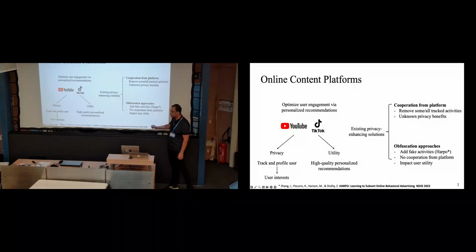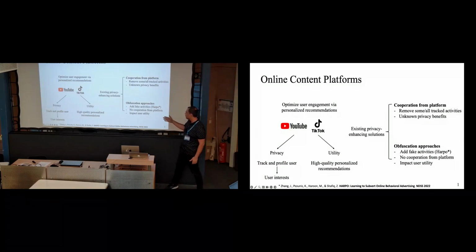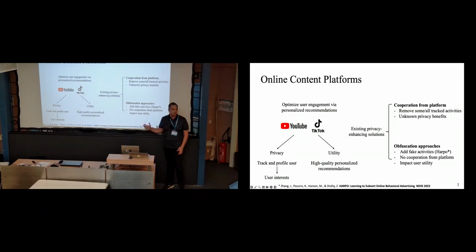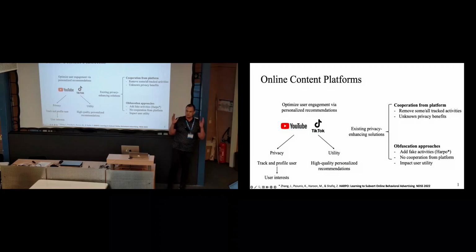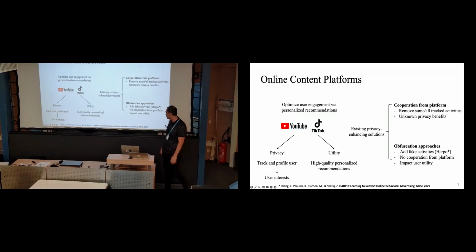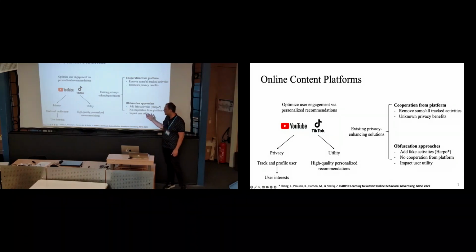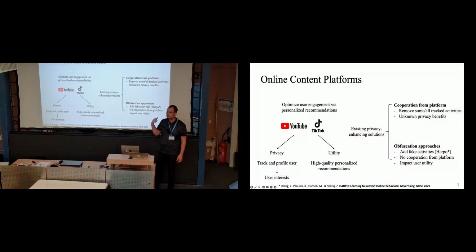So in our group and some other groups, we have recently been working on privacy-enhancing obfuscation approaches. Specifically, we had this paper, HARPO, last year, where we designed an obfuscation system for advertising. Essentially, we built an obfuscation system which could confuse data brokers and ad targeting models. The idea was to add fake URLs to your browsing history to confuse data brokers. And this does not rely on any cooperation from the platform, so users can independently deploy this in their browsers or mobile devices.